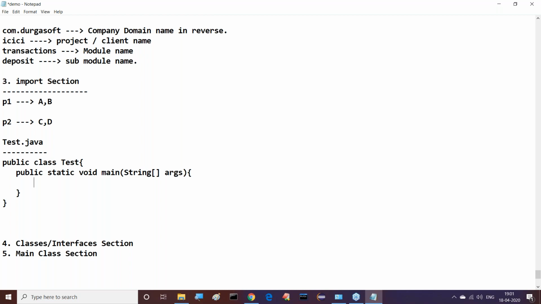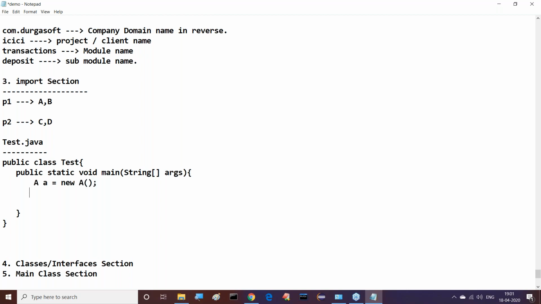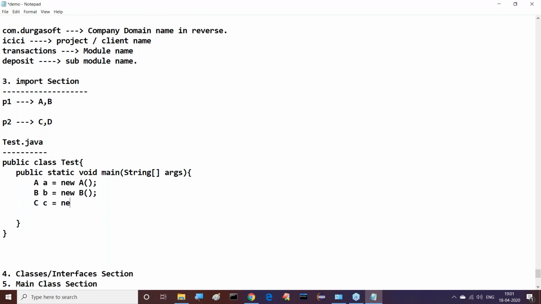Now inside this, I want to use A class, B class, C class, and D class. I'm creating an A class object. Similarly, I'm creating a B class object: B small b is equal to new B. Next, I'm preparing a C class object: C small c is equal to new C. And similarly, D small d is equal to new D. But listen carefully. If you want to use members of any particular class,